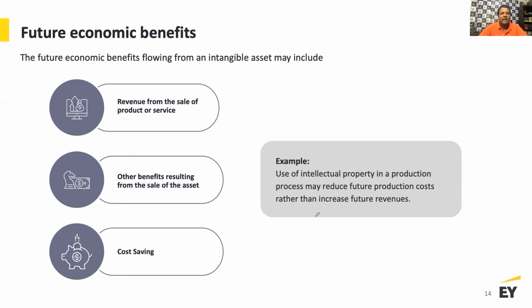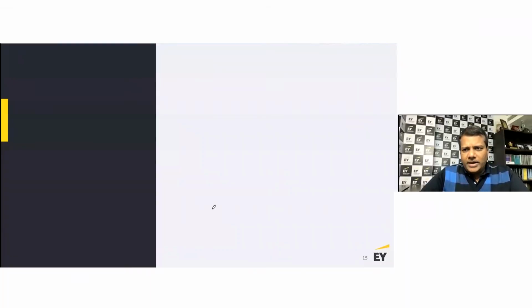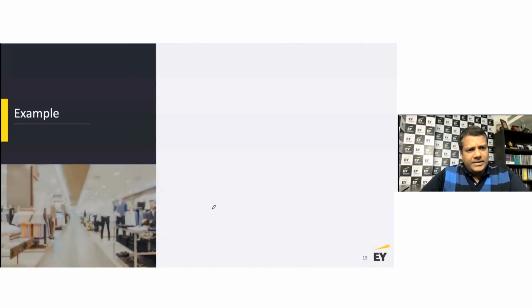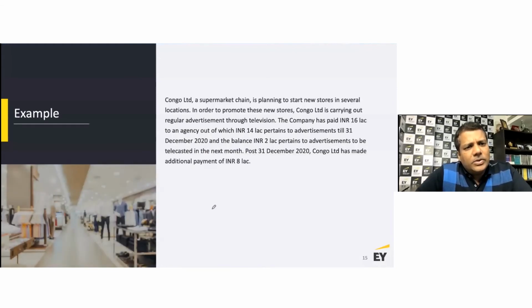All right. So now we are going to look at this example. Congo Limited, a supermarket chain, is planning to start new stores in several locations. In order to promote these new stores, Congo Limited is carrying out regular advertisement through television. The company has paid INR 16 lakh. So it's a case of an advertisement cost.